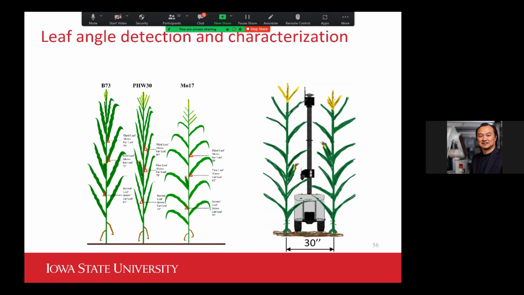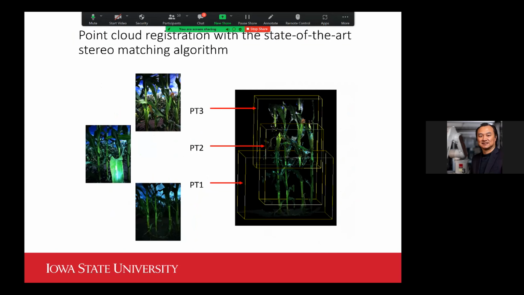Then the next project Lirong took on in connection with PhenoStereo is leaf angle detection and characterization. What we are trying to do here is use our PhenoBot to run the PhenoStereo cameras in the field and capture images at different heights.